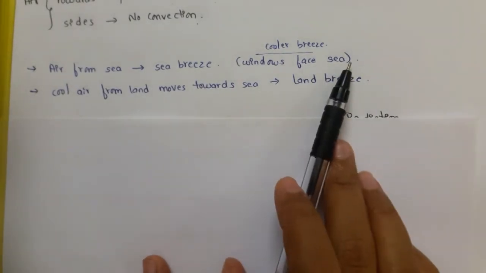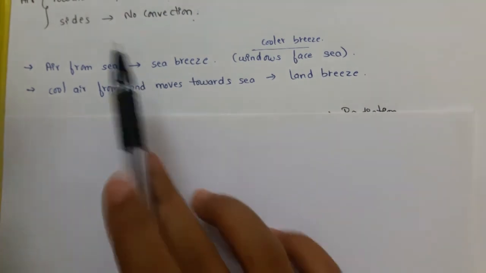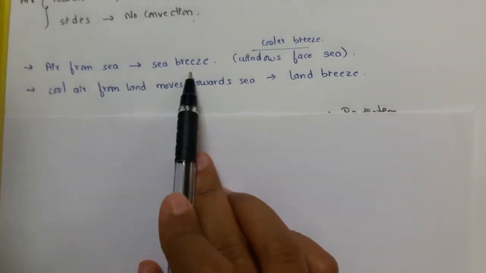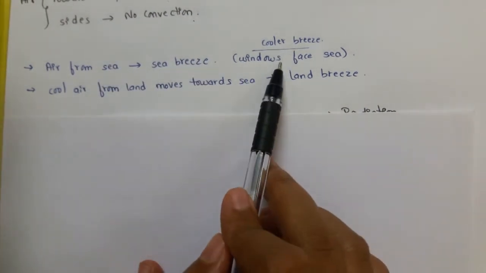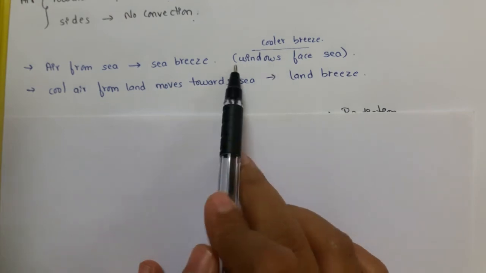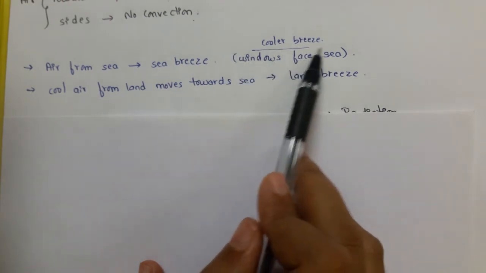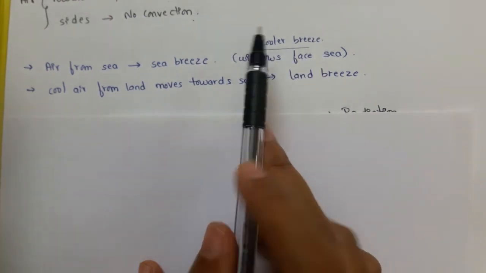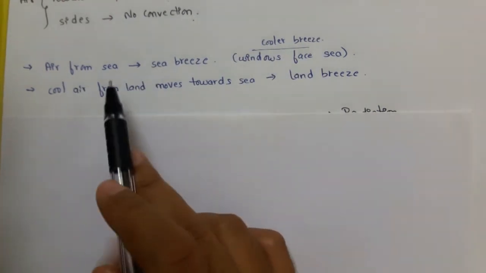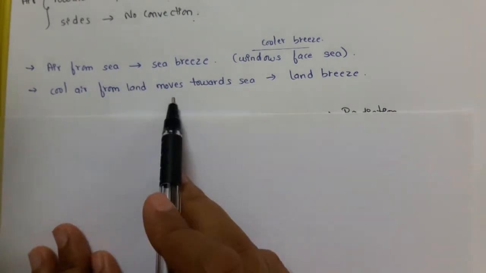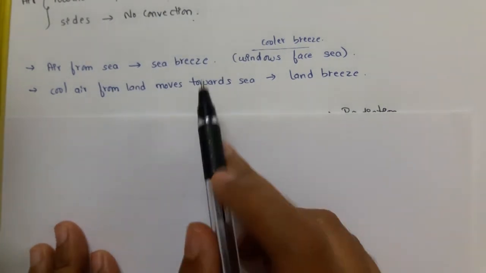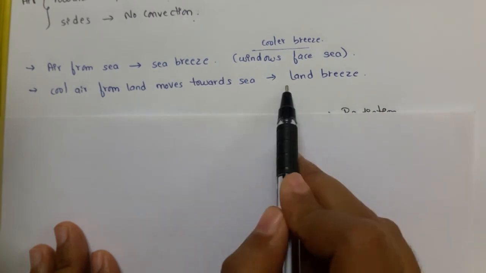In the coastal areas, the air from the sea is known as sea breeze. Generally the houses in coastal areas have windows that face towards the sea, because the cooler air comes from the sea. Similarly, cool air from the land moves towards the sea when it is night. That is known as land breeze.